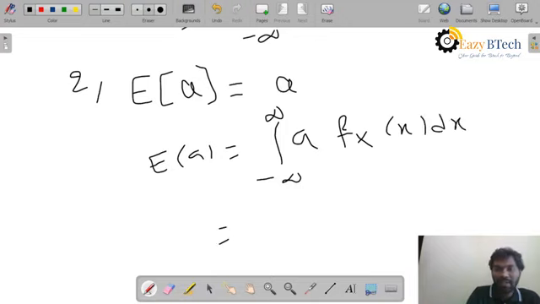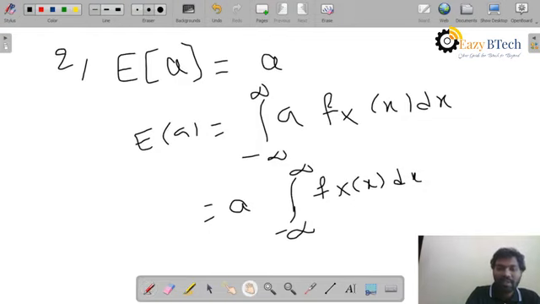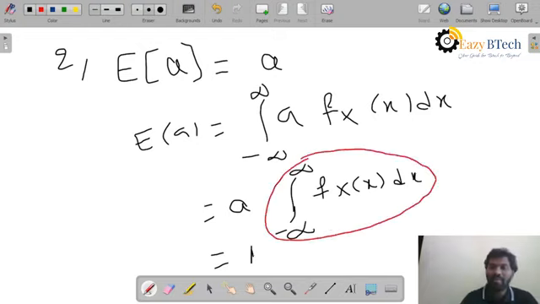Since a is constant, I will take a common: a times integral from minus infinity to infinity of f_X(x) dx. This integral is equal to 1, because we already know from the properties of the density function that it is always equal to 1.